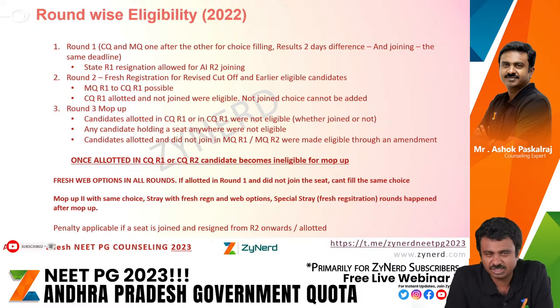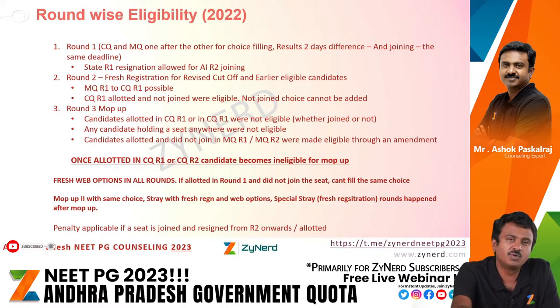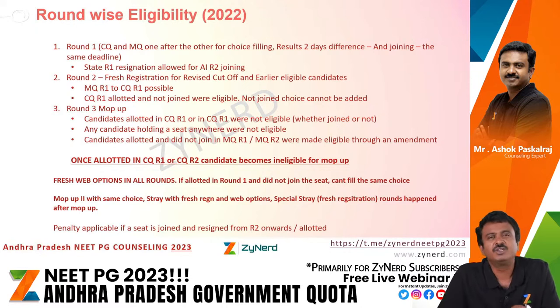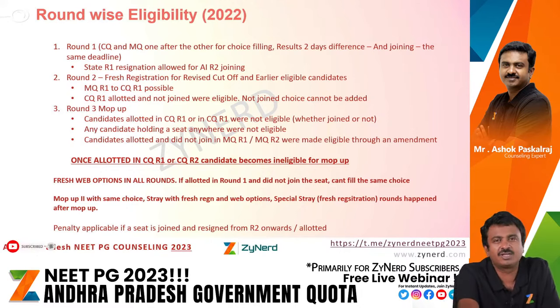We come to the actual query, MQ R1. This is the query that has come in from the most number of candidates. I take a seat in management quota R1, join the seat. Can I move to CQ R1? This is what is possible. You take a seat in management quota R1, you can move to competent authority quota.